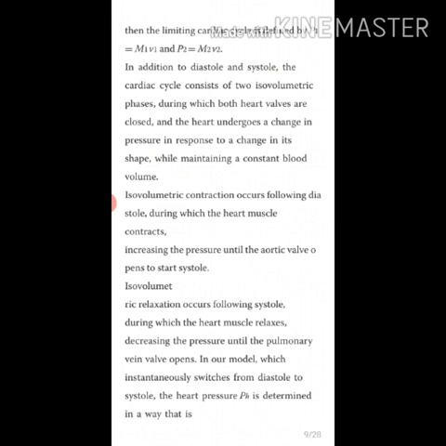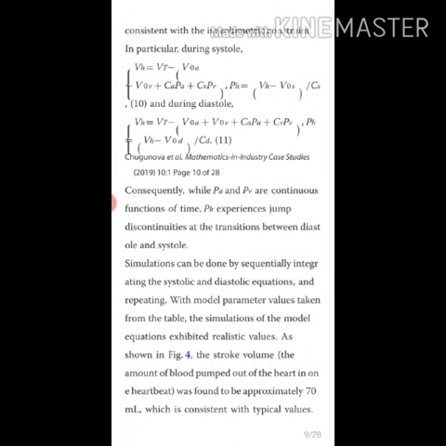In our model, which instantaneously switches from diastole to systole, the heart pressure pH is determined in a way that is consistent with the isovolumetric constraint. In particular, during the systole, we find the value of VH using that formula. Simulations can be done by sequentially integrating the systolic and diastolic equations and repeating.